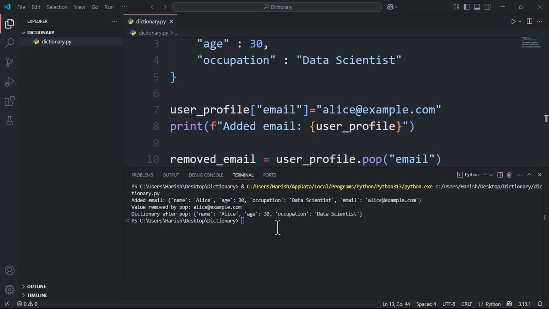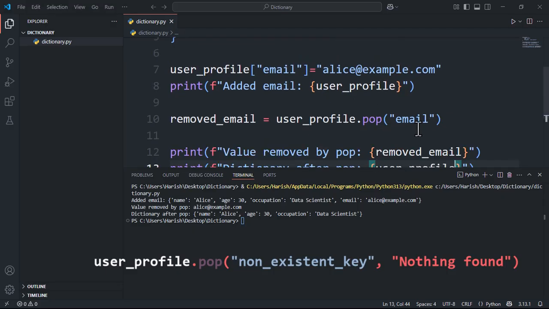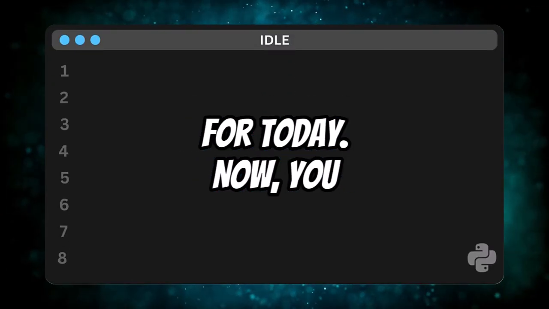If you try to .pop a key that doesn't exist, you'll get a KeyError unless you provide a default value as a second argument, like user_profile.pop("non_existent_key", "not found"). Alright, let's pause there for today.